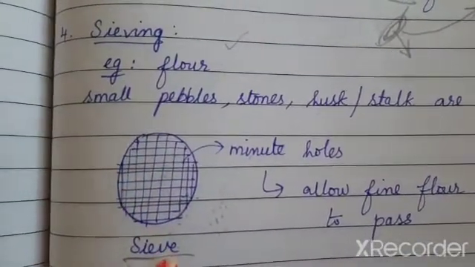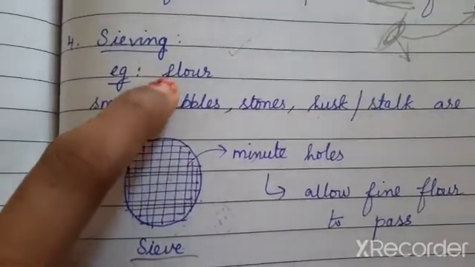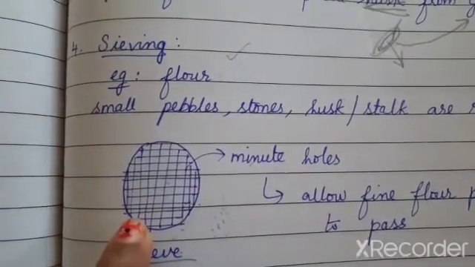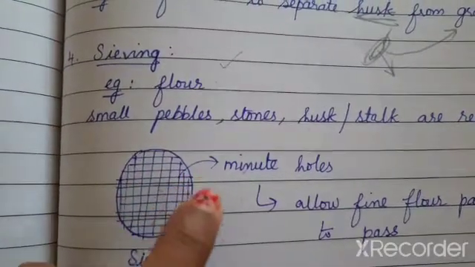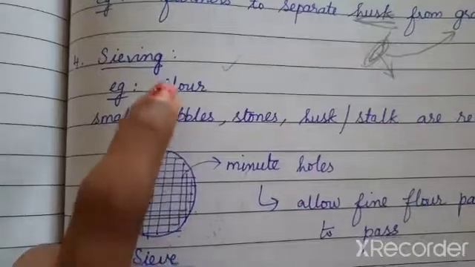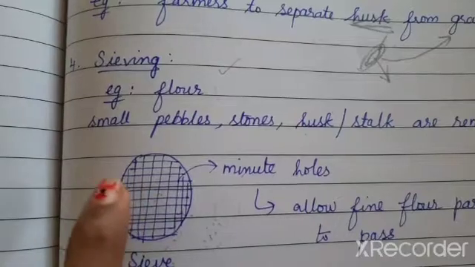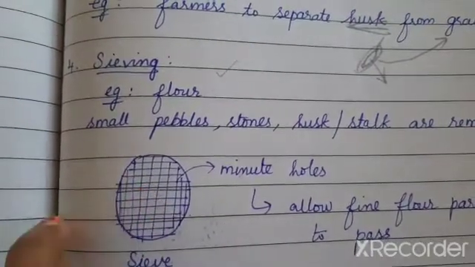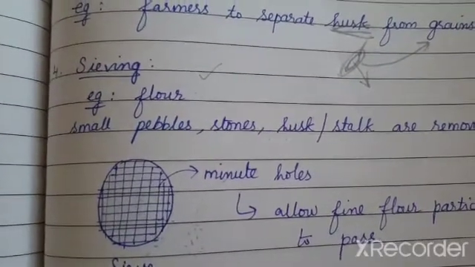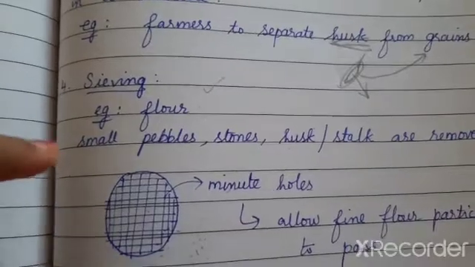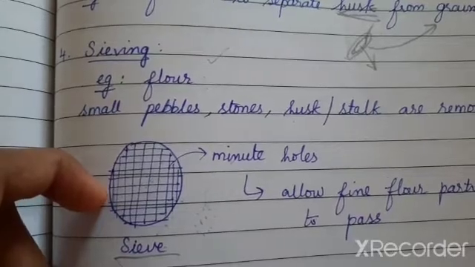Sieving involves the sieve which our mother uses to remove the impurities present in the flour. The sieve is nothing but a utensil to filter or to strain, where you have the wire as a mesh with small holes allowing the fine particles of the flour to pass, and the impurities remain on the sieve itself. You could have also seen the sieve in the construction field, where small pebbles or stones are removed from the sand used for constructing.